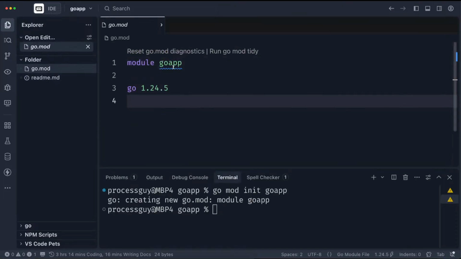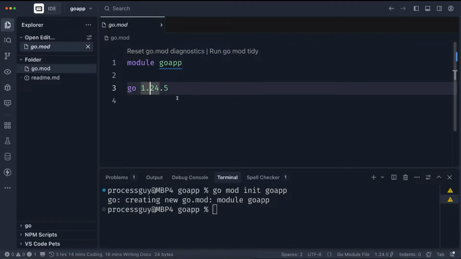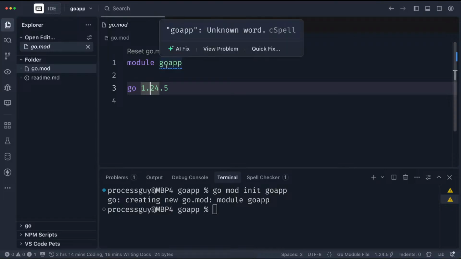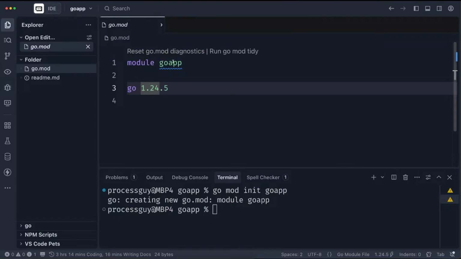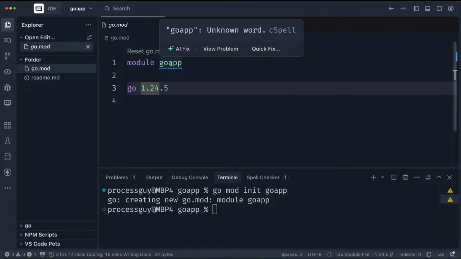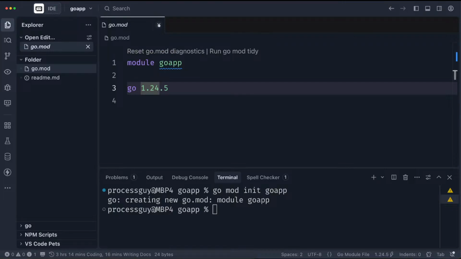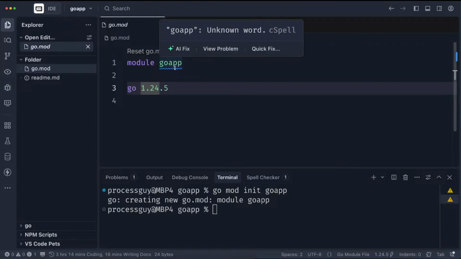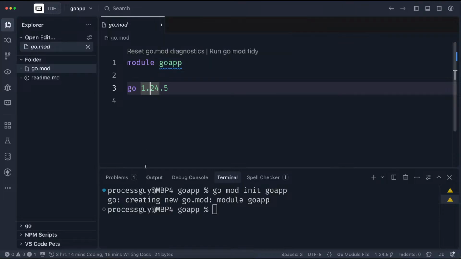We could literally write this ourselves, but I didn't want to just be creating things myself. I want it to just happen and then explain the whole thing, the magic and what is going on. Even though this might not be the ideal way to create this module name, most times if your project is going to be on GitHub or you have a repo ready for it, there is a better way to do this. Let me explain what that means. This is fine, but you will also see it in other formats, like I'm about to do.